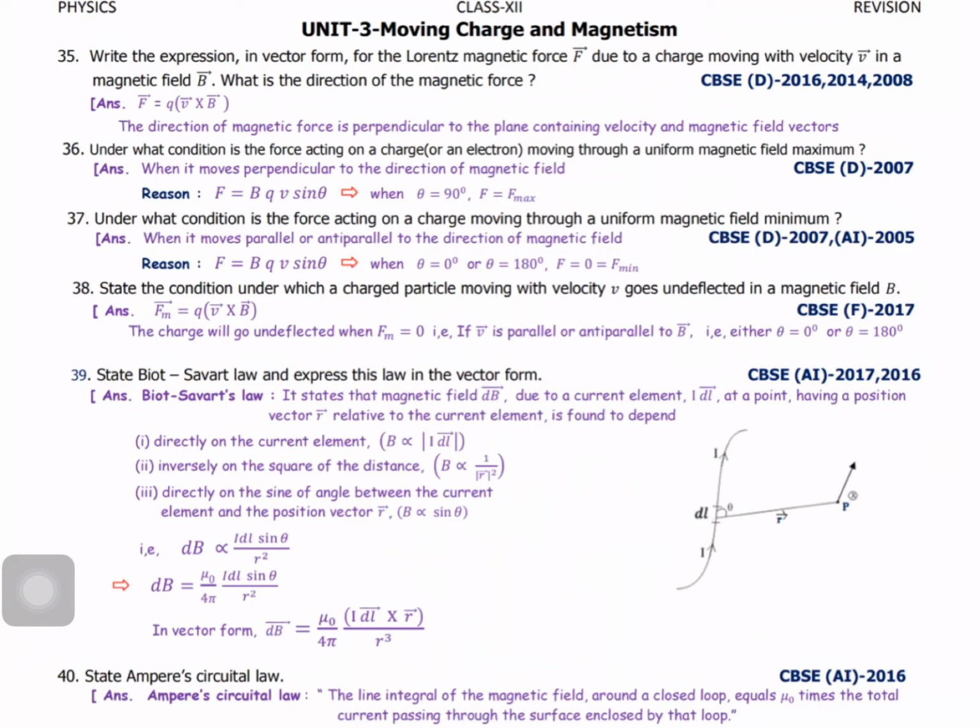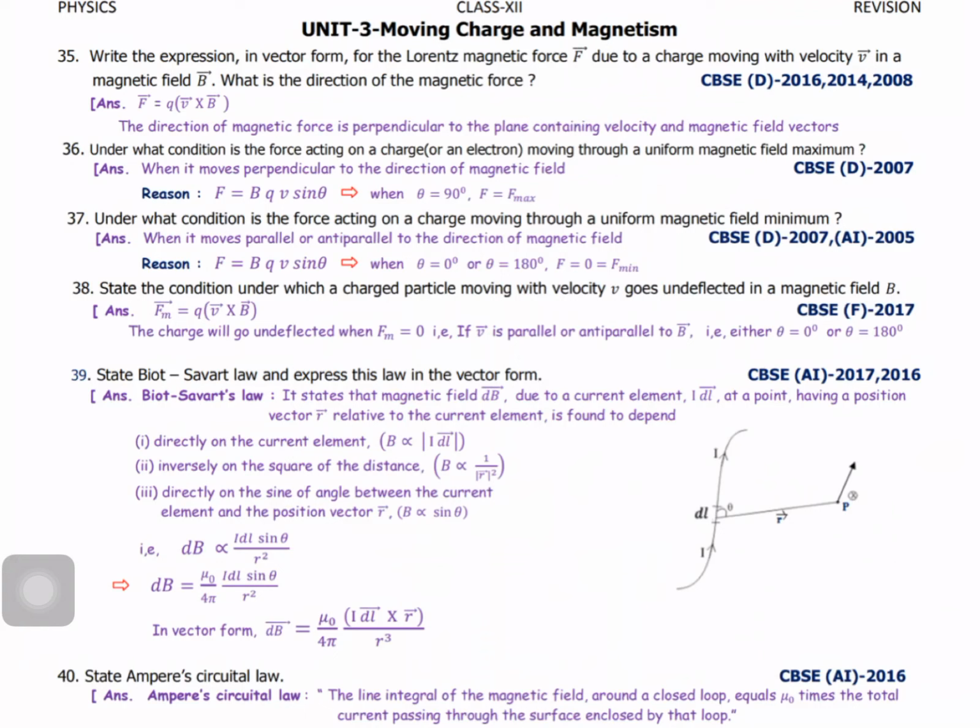So very simple, they ask only for the expression for the force experienced by a charge. But mainly they asked, what is the direction of magnetic force? That is given by F vector equal to q into v vector cross B vector. You should write the vector. Why? Because they ask only direction. Don't write F equal to q into v cross B. That is a magnitude. Got it?